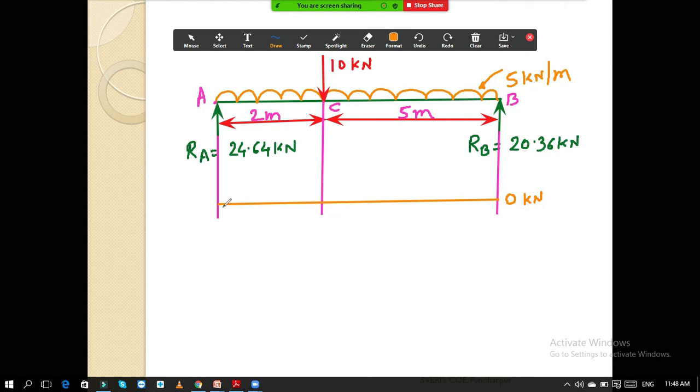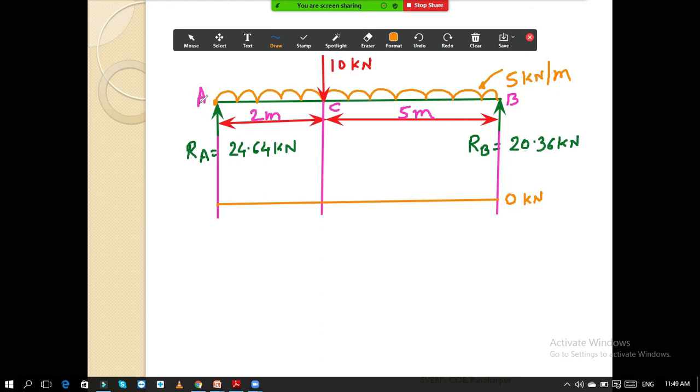Now we will start from this point A. I am starting my journey from point A to point B. Suppose these are two stations, and you are going from Solapur to Tuljapur or Pandharpur, or from Pandharpur to somewhere. So this is your starting point, this is your end point.